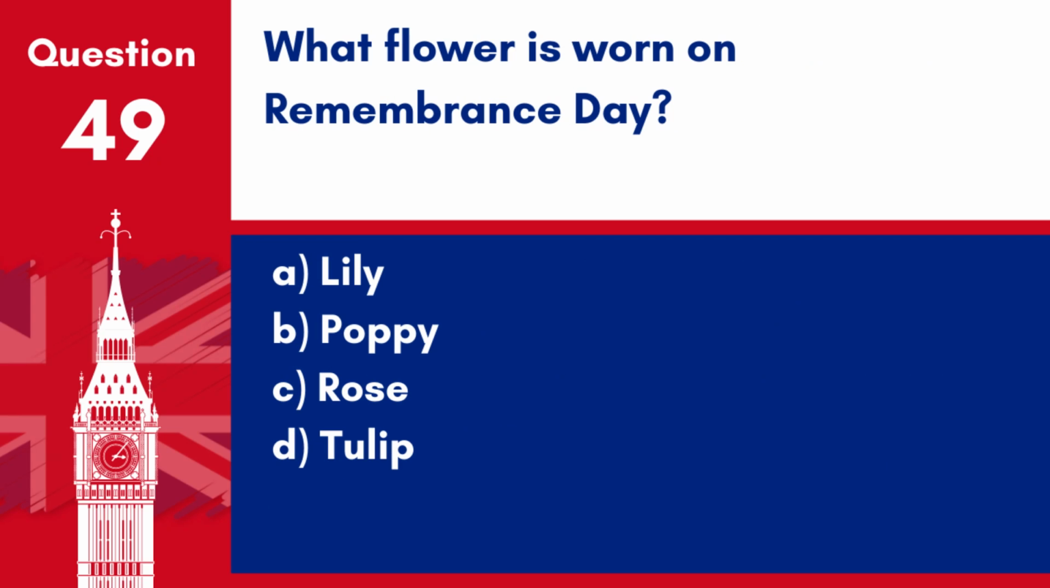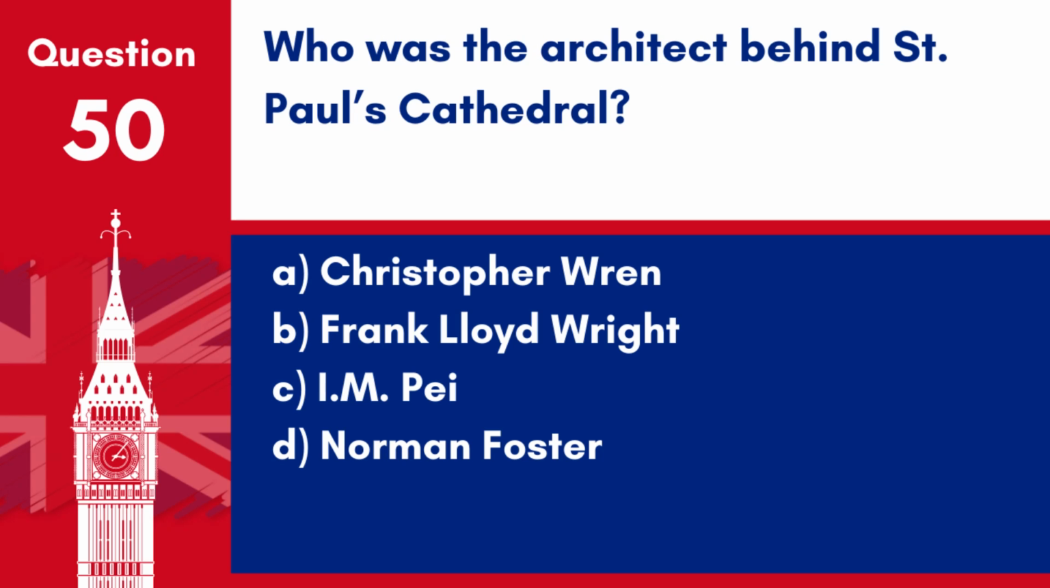Question 49. What flower is worn on Remembrance Day? A. Lily. B. Poppy. C. Rose. D. Tulip. Answer B. Poppy. The poppy is worn on Remembrance Day as a symbol of remembrance and respect for those who have died in wars.